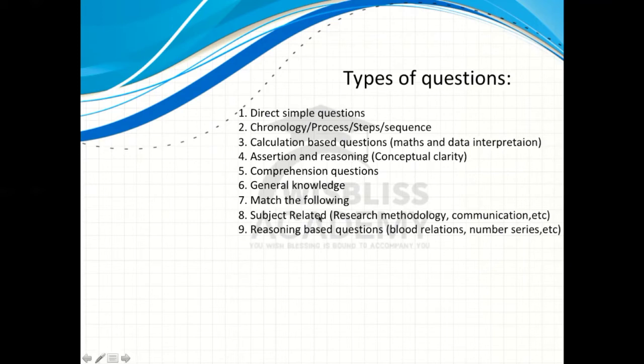Subject related questions. So in subject related questions, for example, research methodology, you will get only questions based on research methodology. Communication, you will get questions related to communication. Reasoning based question, so like blood relation, right? A is father of B, B is son of C, then what is the relation between A and C? Number series question, right? Few numbers are given, so this comes under reasoning based.